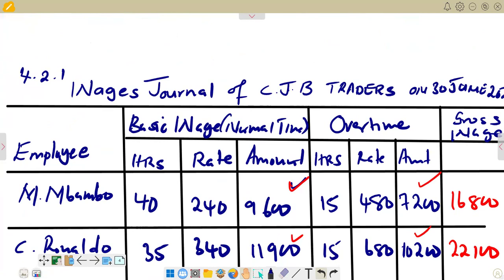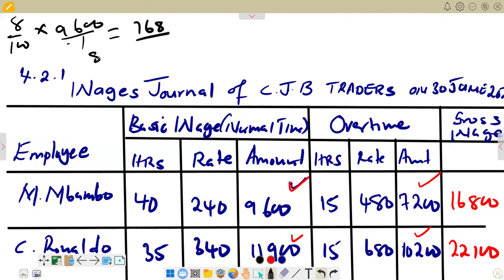So when we say 8%, we are going to say 8% is 8 over 100. This is from Bamboo, then we multiply by 9,600 over 1. Then what we get there is 768. So this is from Bamboo. Then for Ronaldo, again, we say 8 over 100, then we multiply by the 11,900, and we get 952. So this is the calculation that we have there.